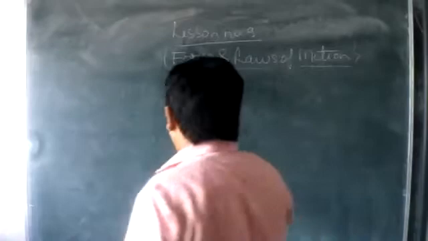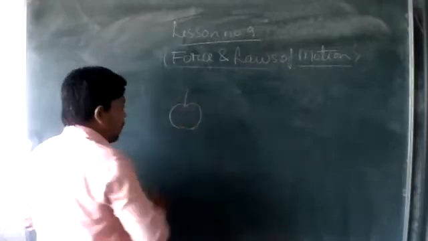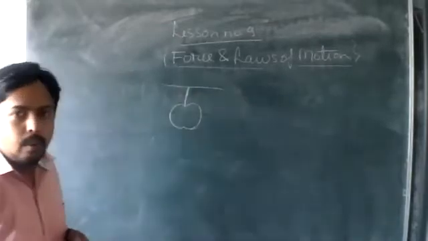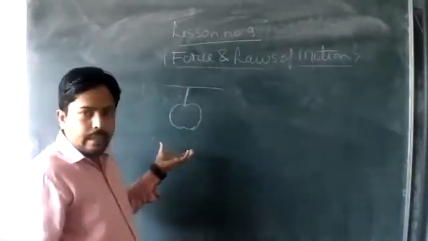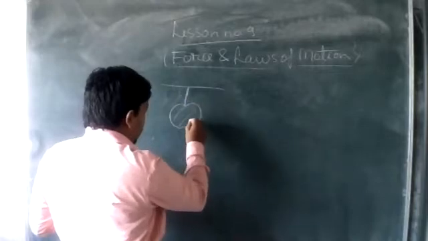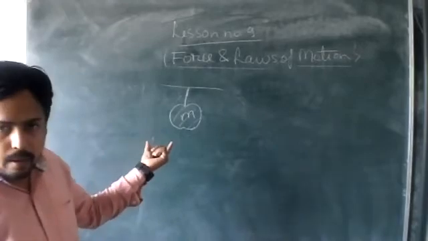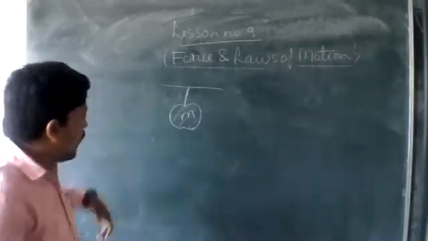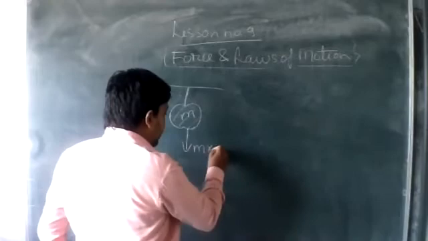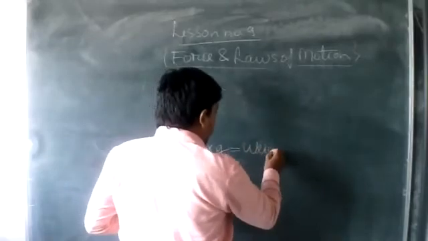So in that case, what is happening? For example, there is one apple which is hanging like this. Here is the limb by which it has been attached by the stem. While it is hanging free, because of the mass of this apple, it may be 100 gram, it may be 50 gram, it will act in the downward direction, and it equals mass into acceleration due to gravity. This is the weight of an apple.